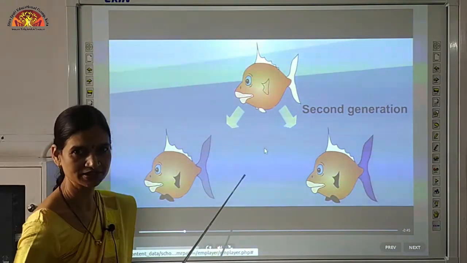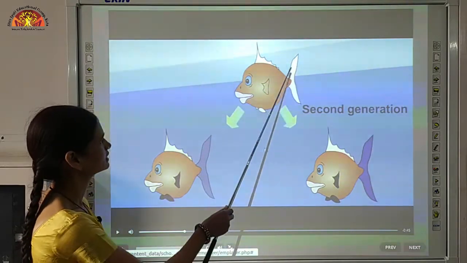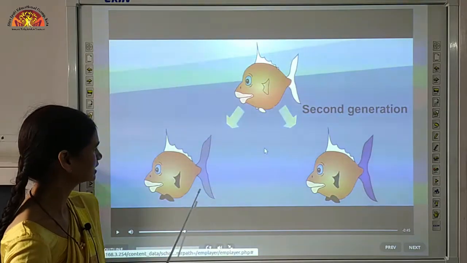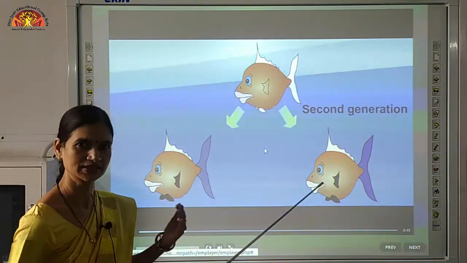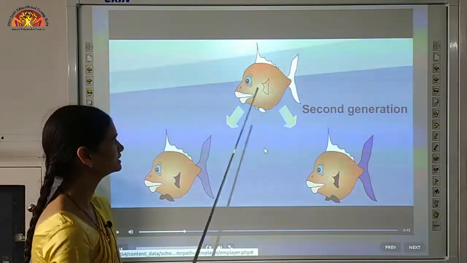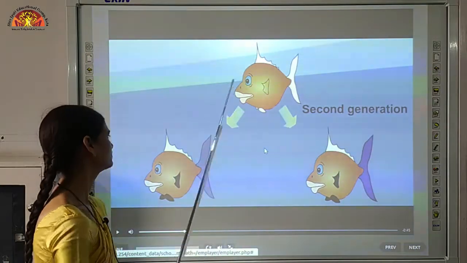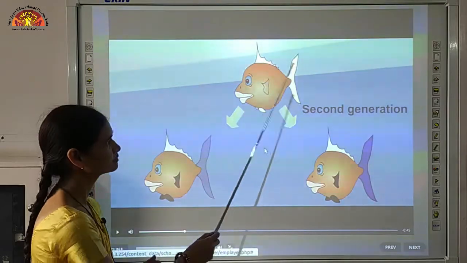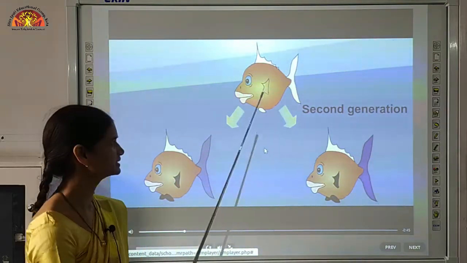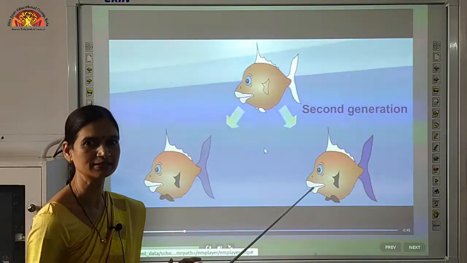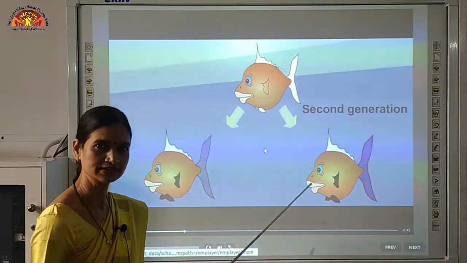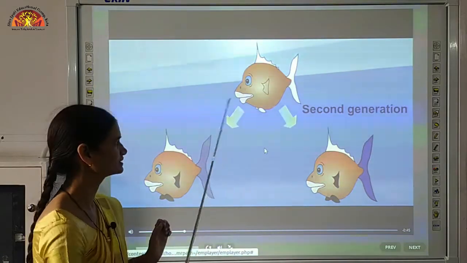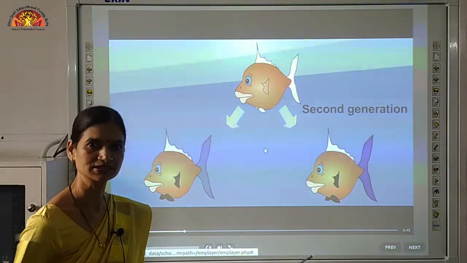will be some variation. देखो suppose ये हम इस fin की बात करें तो this is white in color and this is light blue, this is dark blue. So this is one example of variation. That means variation has occurred from one generation to another. Now variations will occur, but basic body design will remain same. So basic body design will remain same due to the DNA. DNA में जो blueprint है, blueprint means the basic body design will be same, but small variations will also be